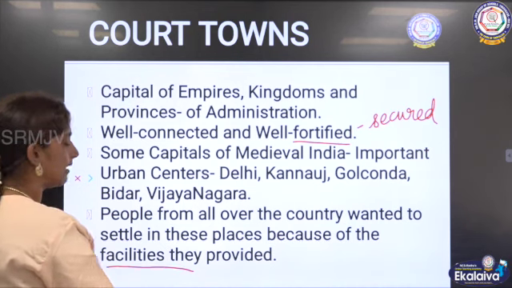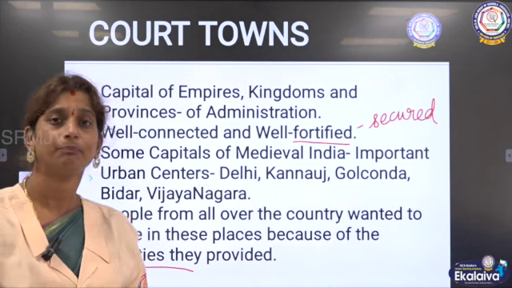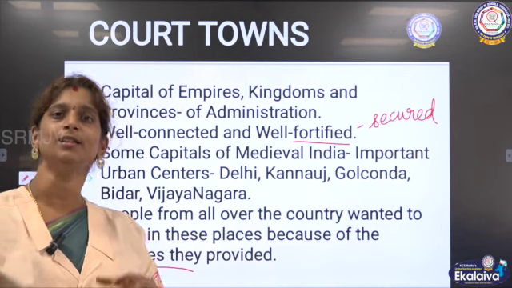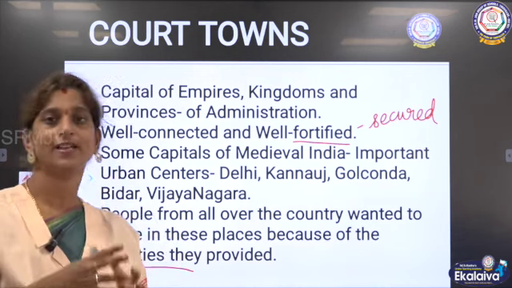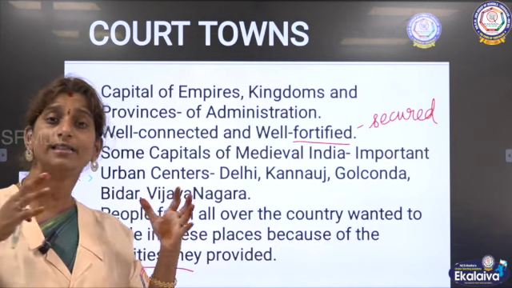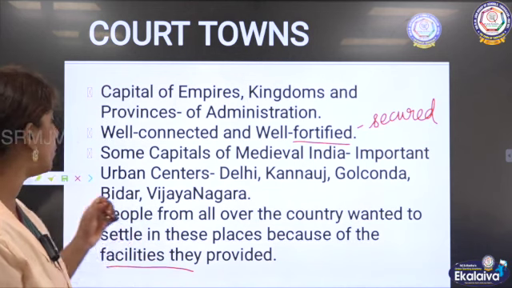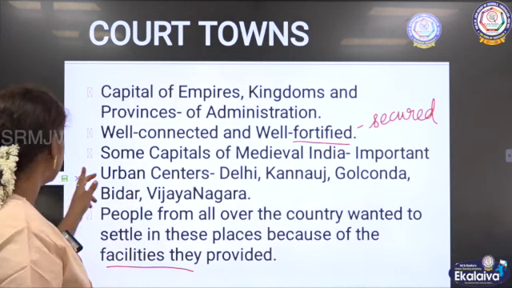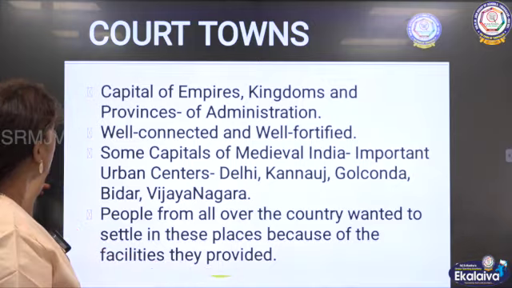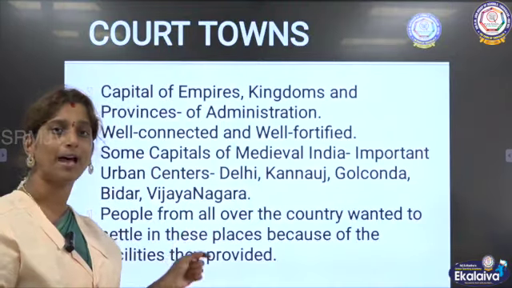Being the capital, the city had all the facilities they required. It was well fortified, which means it was very safe to settle down in these cities. So that is why people wanted to settle down in these places.